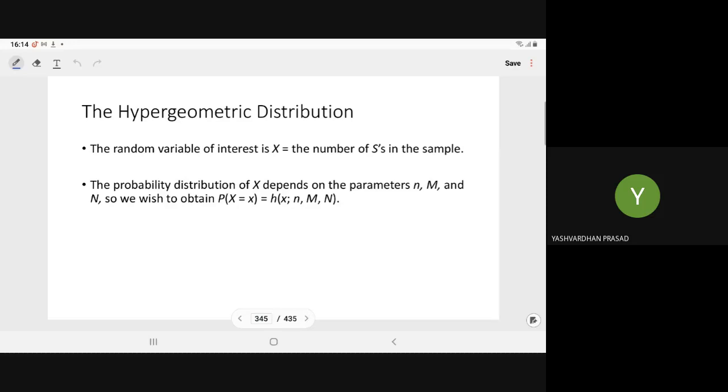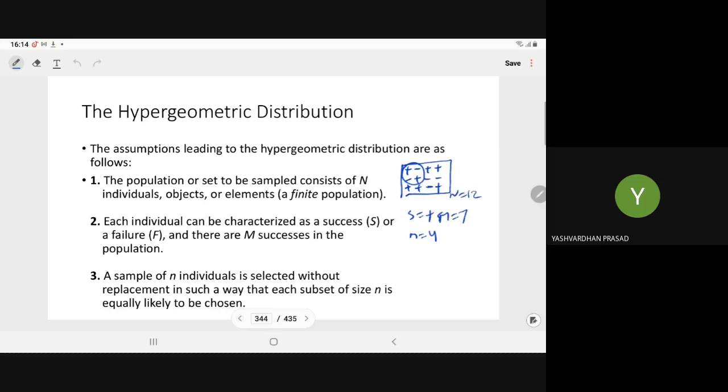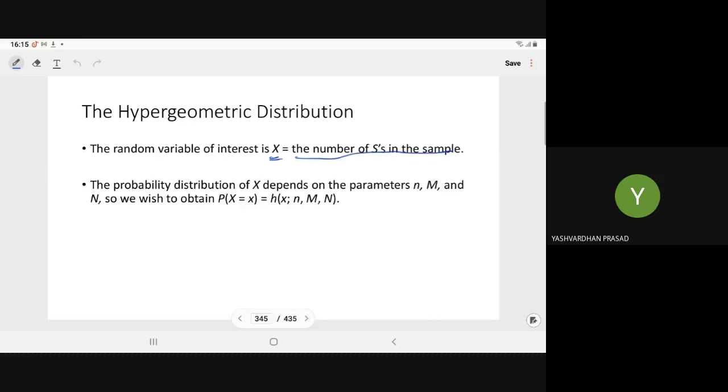So now here we define the random variable x. What is the random variable x? The number of successes in the sample. For example, in this, the value of x will be 2. If you take this sample of size 4, then the value of x will be 1. When we take this sample of size 4, then the value of x is equal to 3, right? So when we take the sample of this, then we say again x is equal to 3, right? So whenever we are taking a sample of size 4, we can have different values of x, that is the number of successes.